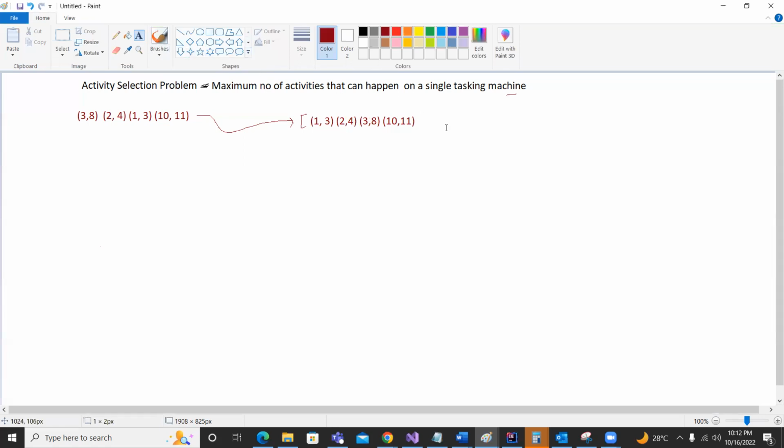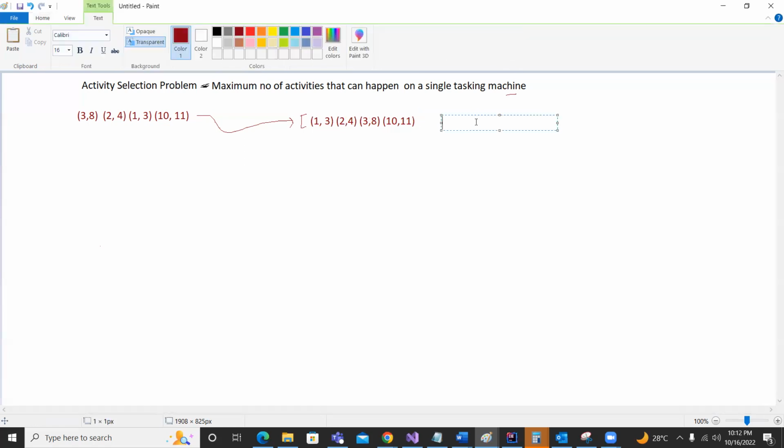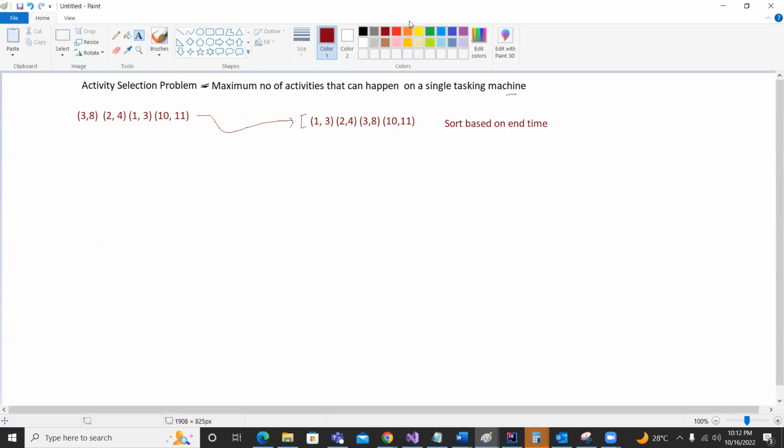So the first step is going to be sort based on end time. And this is sort in ascending order, right? So if we have this list available to us, what is the next step? As we mentioned, a very important point is that initially the solution is going to be the first activity.